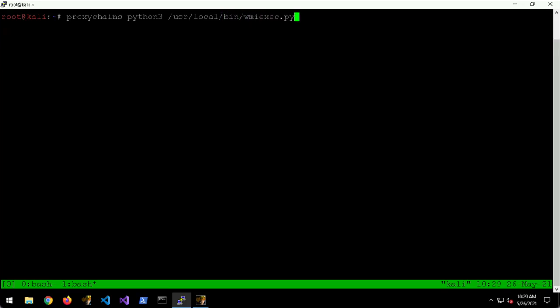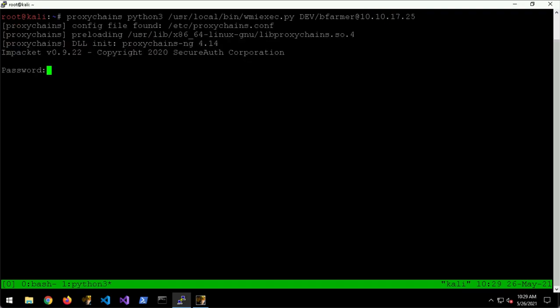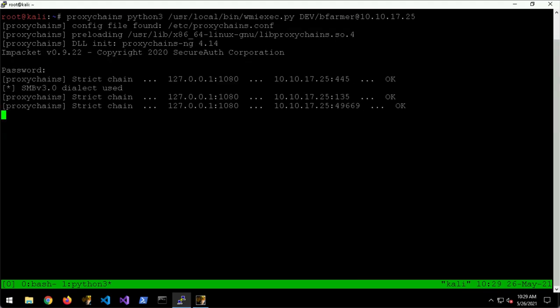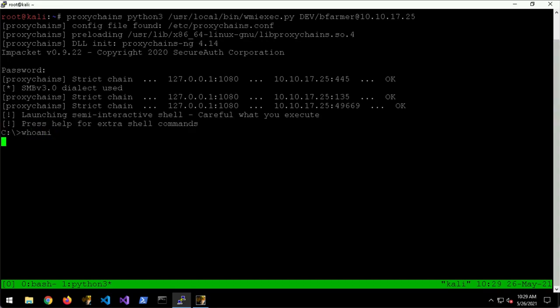So let's try wmiexec. We know that bfarmer is a local admin on server 1. So we just enter the password. And now we have a semi-interactive shell on an internal machine from the outside. So that's super cool.